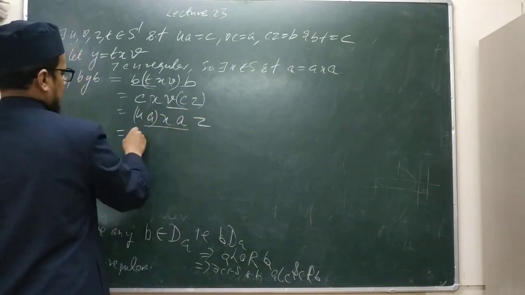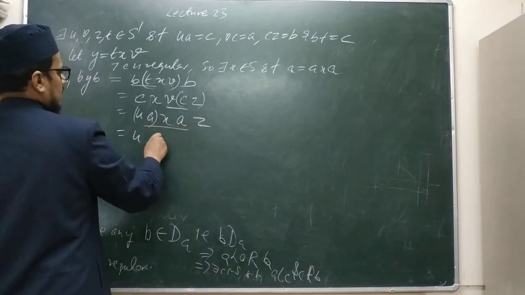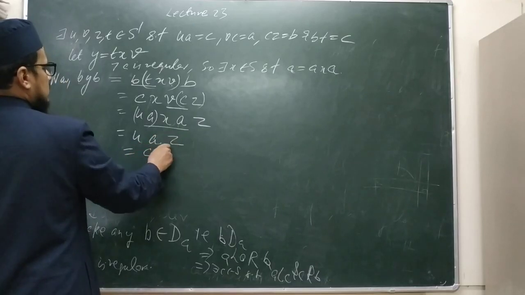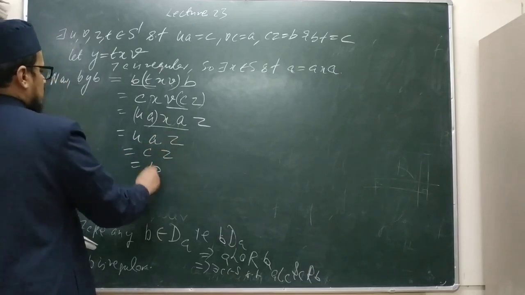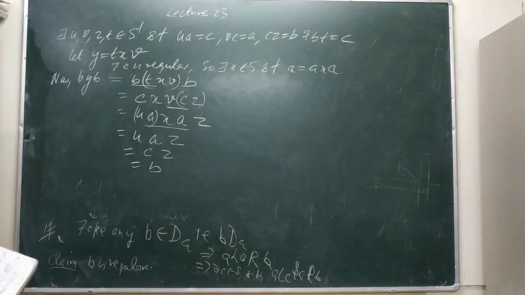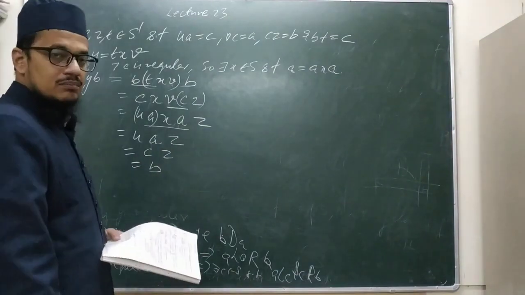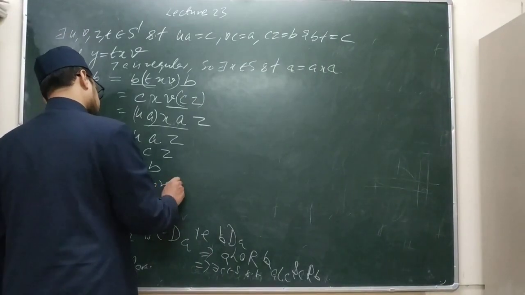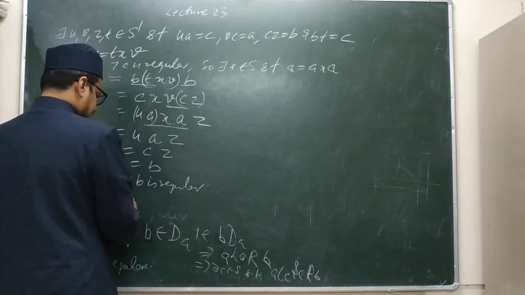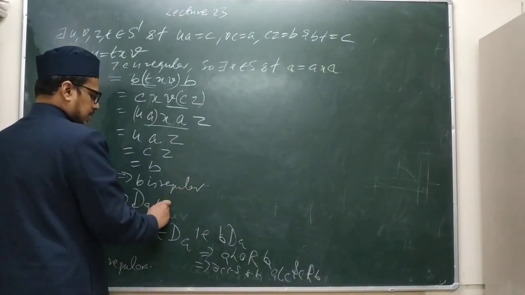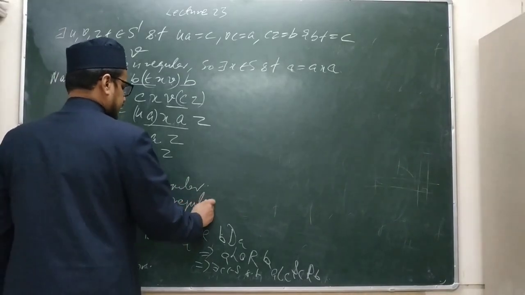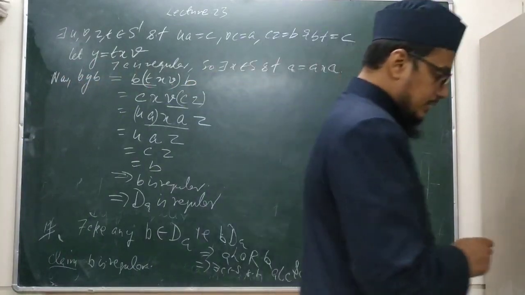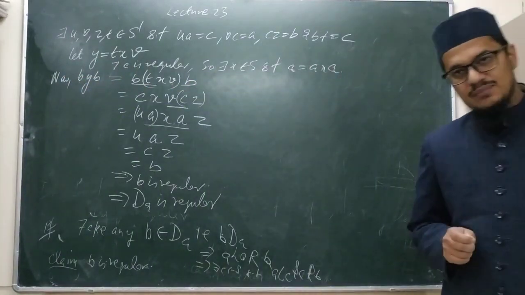And what is AXA? AXA is A. So UAZ. And what is UA? It is C, so CZ. And CZ is what? B. So we have proved that BYB is equal to B. It implies what? B is regular. And it implies that DA is regular. Remember, DA is regular. Why? Because its every element is regular.